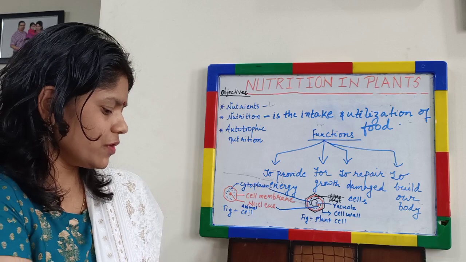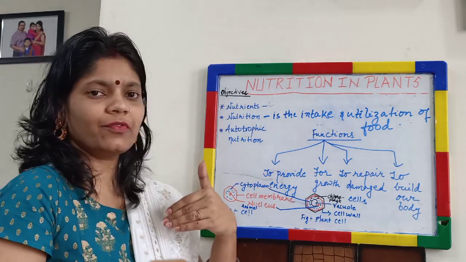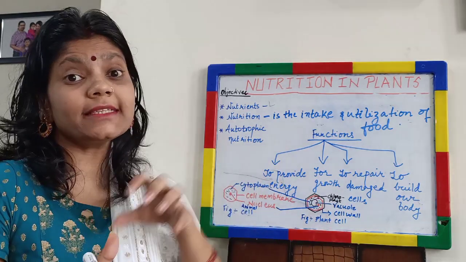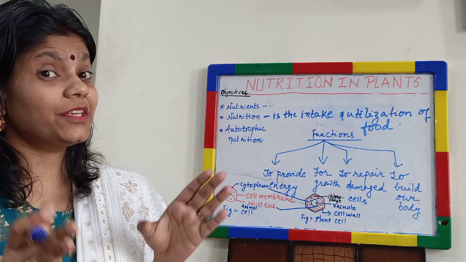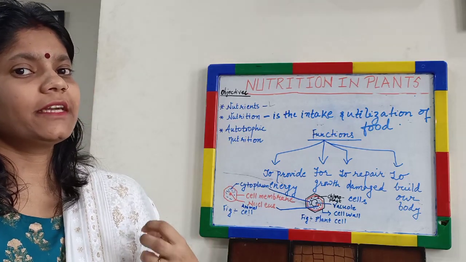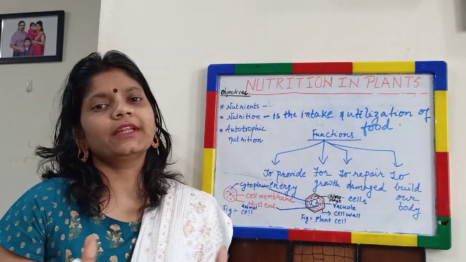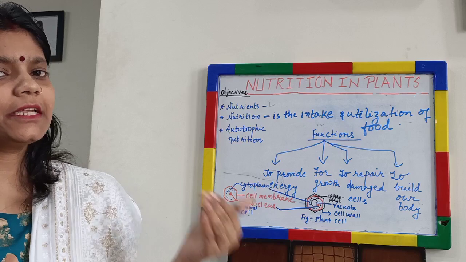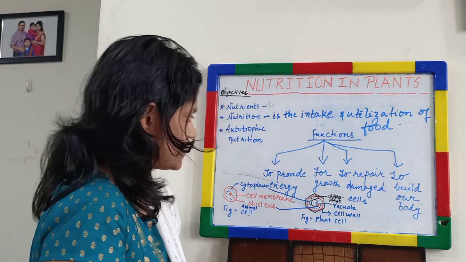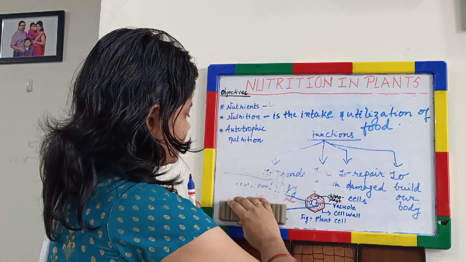Nutrition is the intake and utilization of food. It means it involves two processes. The first process is how we take our food, and the second thing is how our body utilizes that food. So it is very important to have nutritious food so that after we take it, our body should utilize it in a way that is useful for our body. So now we will see the two broad categories of nutrition.